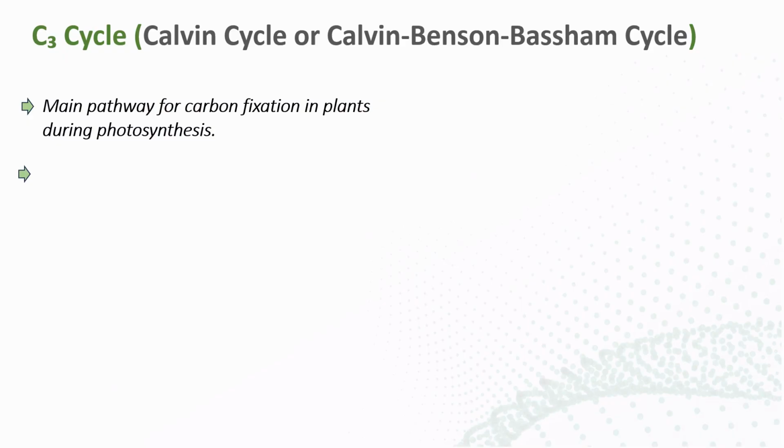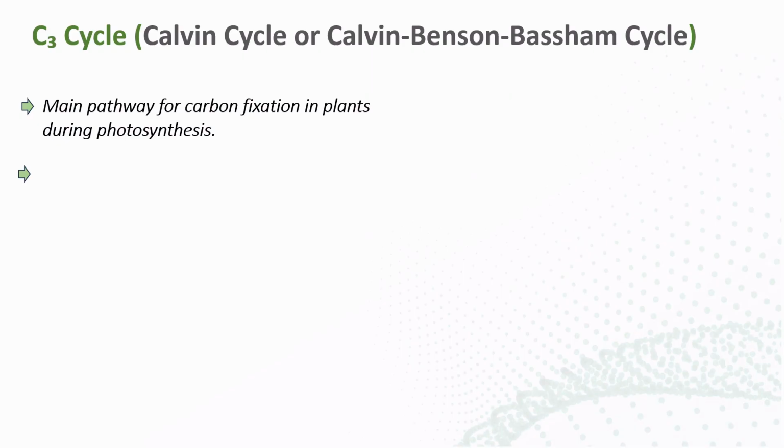Okay, so what is the main purpose of the C3 cycle? We know what photosynthesis is. Photosynthesis is a process of converting light energy, with the help of water and atmospheric carbon dioxide, into chemical energy in the form of glucose. In the earlier sessions, in the light reaction, we learned how the water received by the plants is photolyzed and how the energy molecules like ATP and NADPH are formed.